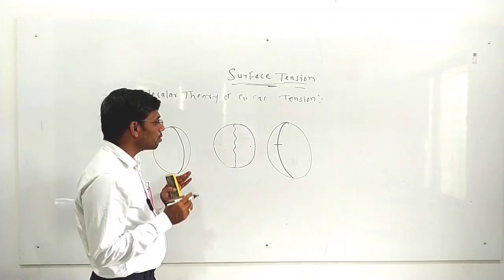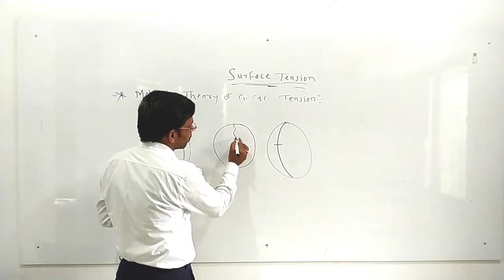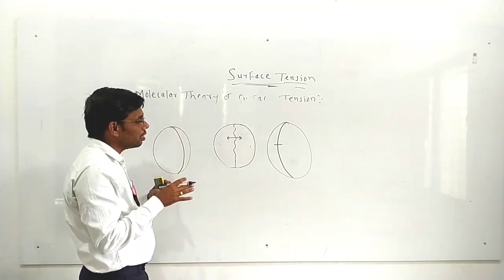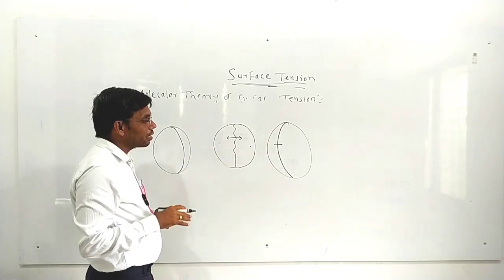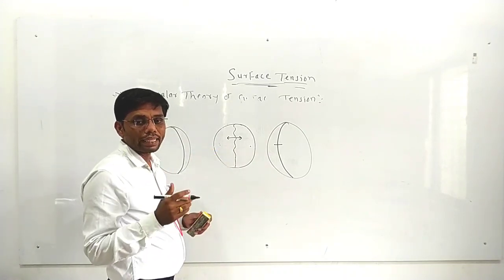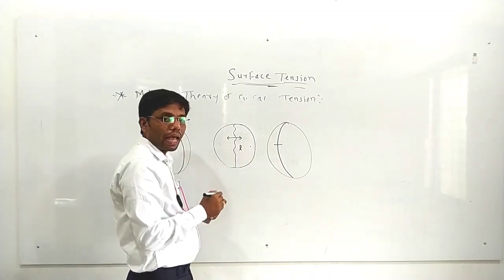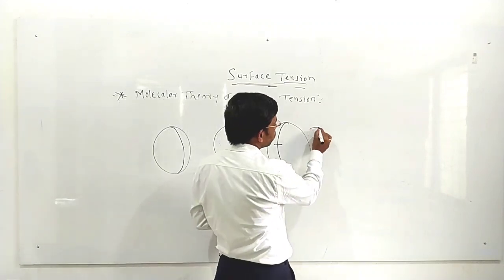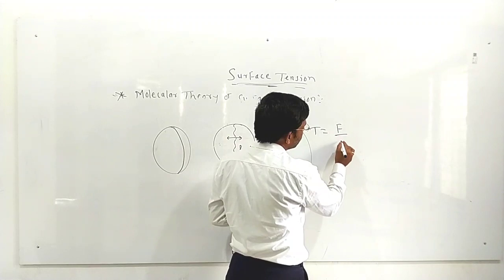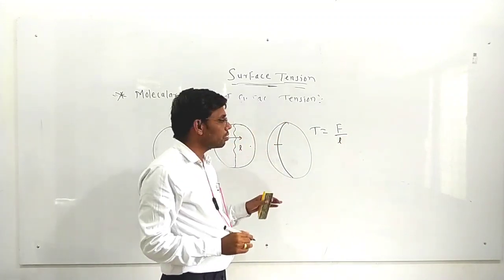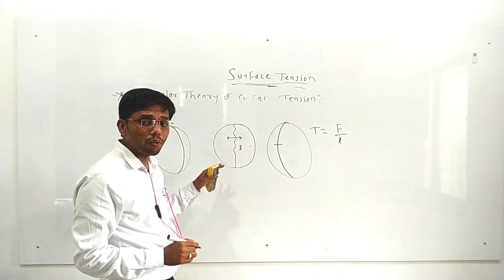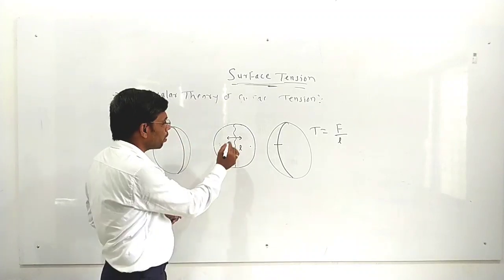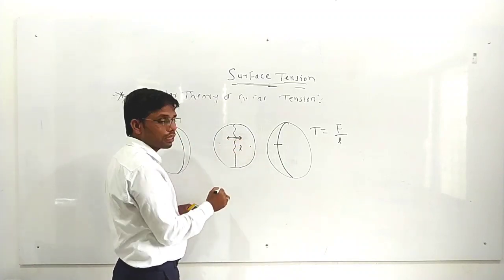This means some force is acting on this thread in both directions, and that force is acting tangentially to the thread. Suppose the thread has a length L. The tangential force acting per unit length is known as the surface tension. The force per unit length, acting tangentially, or we can say acting perpendicularly to the given thread, is known as the surface tension.